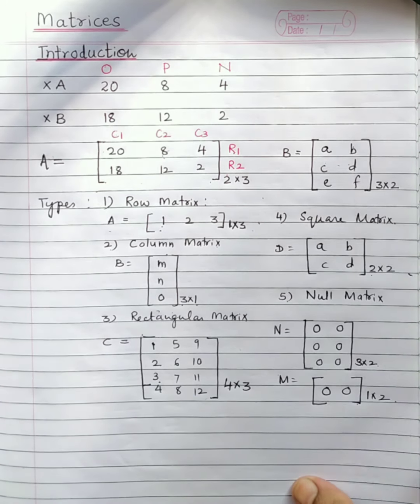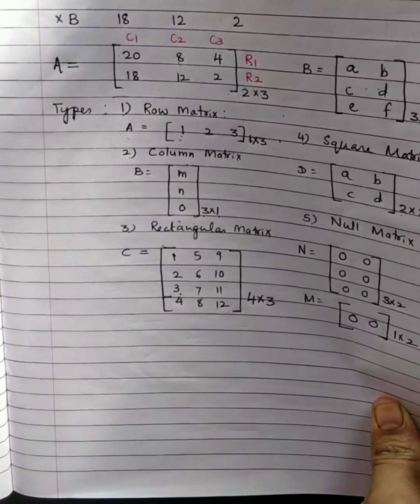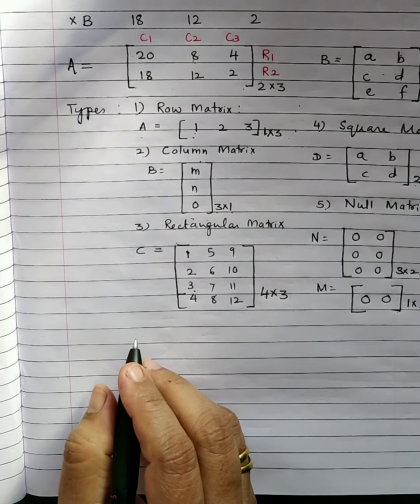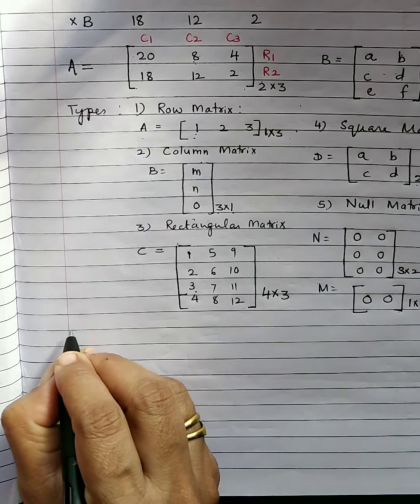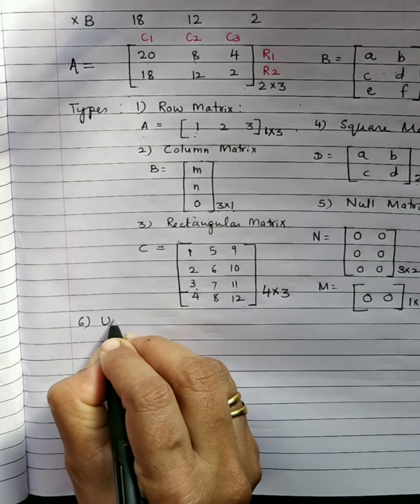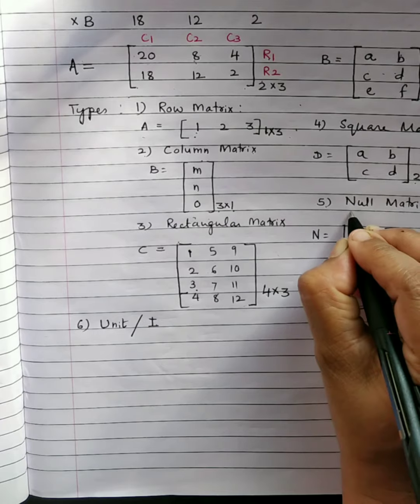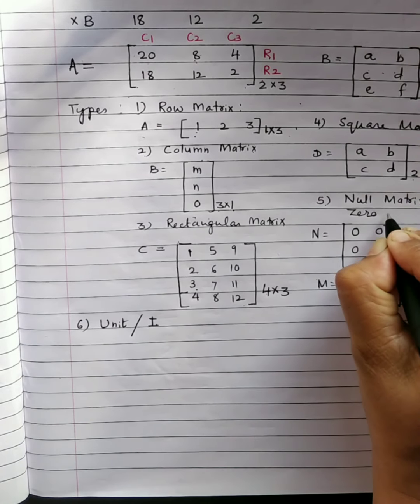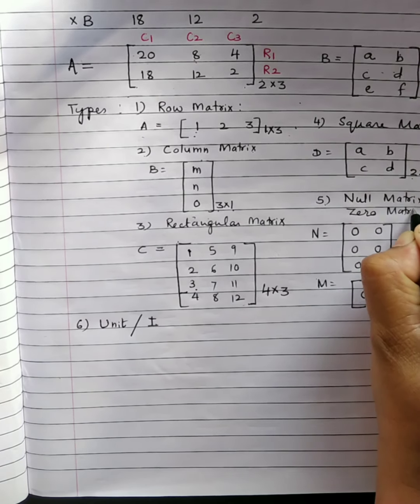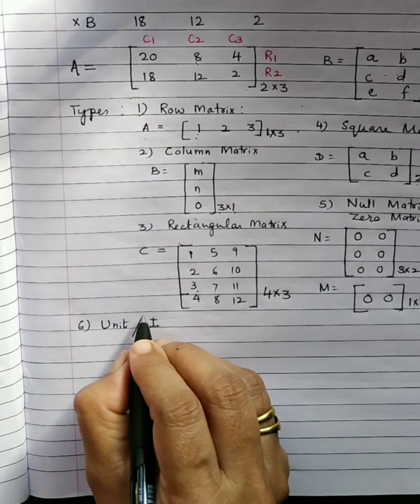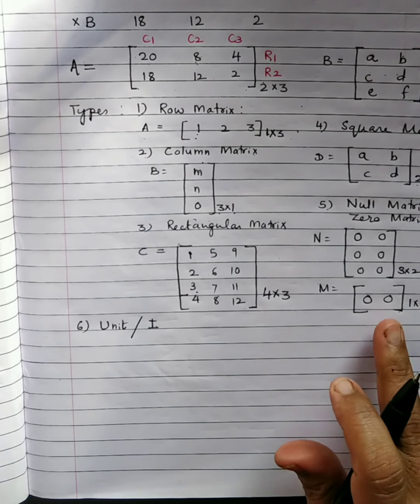Then I come to the very important part. What is a unit or identity matrix? That let us see. The null matrix is also known as the zero matrix, remember. And it should always be a rectangular arrangement.